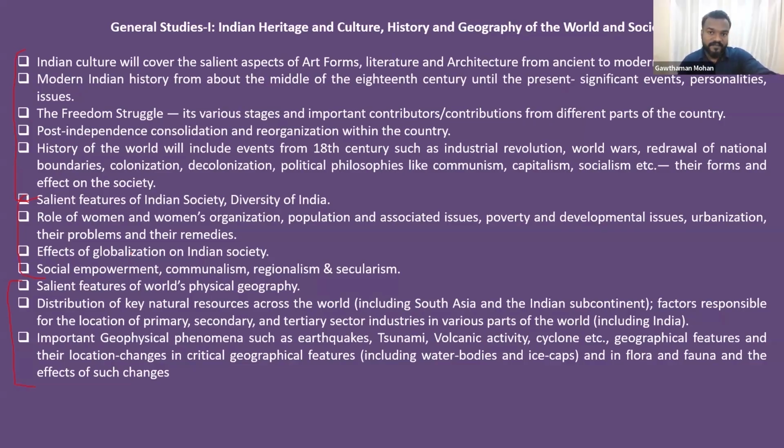Then coming to the geography part. Okay, salient features of the world geography, very important, no? World geography. So you should start from all the continents. First, geography. You should have an atlas with you. How many of you have an atlas or map at home? World map, India map, globe, whatever it is. So the best thing is have an atlas with you. Atlas. Okay, you can buy an atlas. Oxford Atlas is available. Buy an atlas so that you will get the clarity regarding the location, the geography. You will get a clarity.